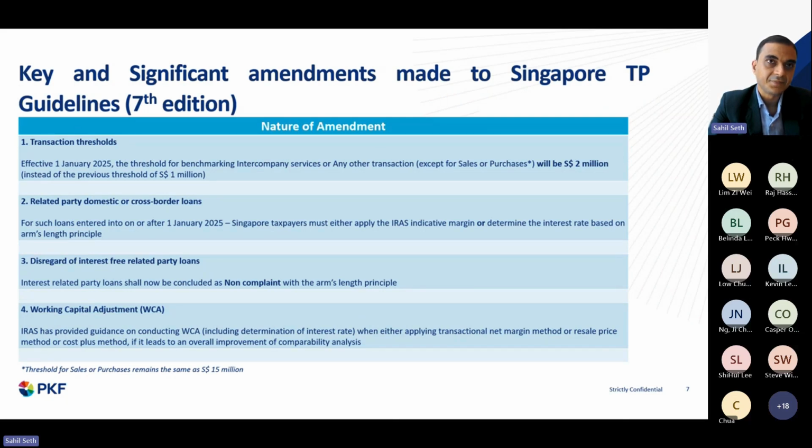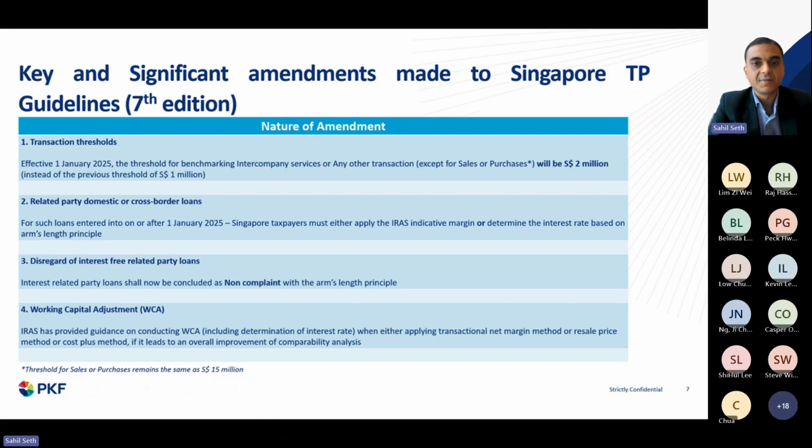Now, another very key amendment is point number 4, which is the working capital adjustment. In transfer pricing, apart from working capital, we have many comparability adjustments, right? The other comparability adjustments are known as risk adjustment, capacity utilization adjustment, depreciation adjustment, and many others.